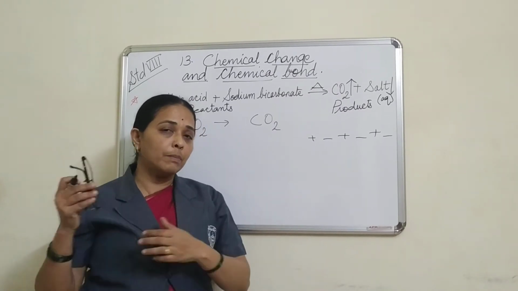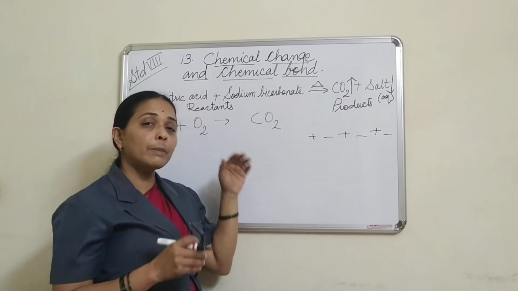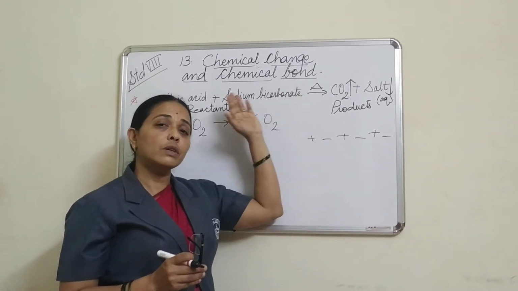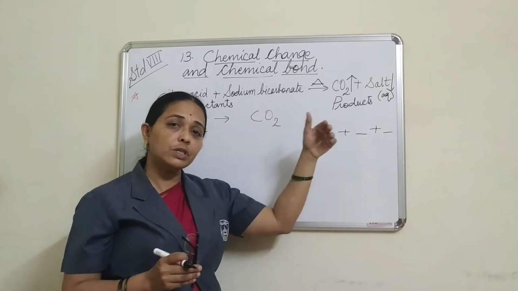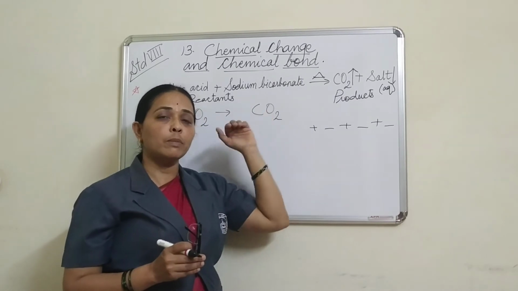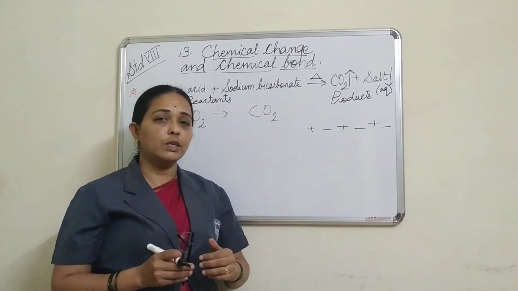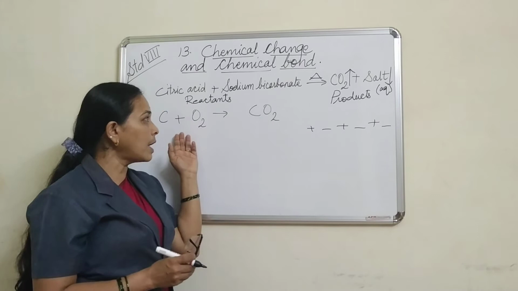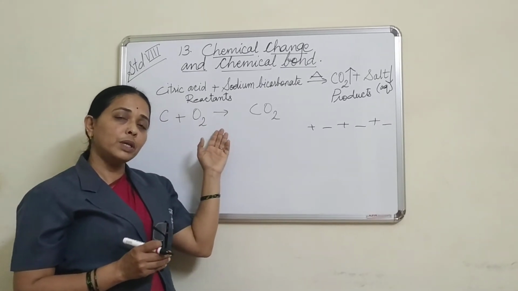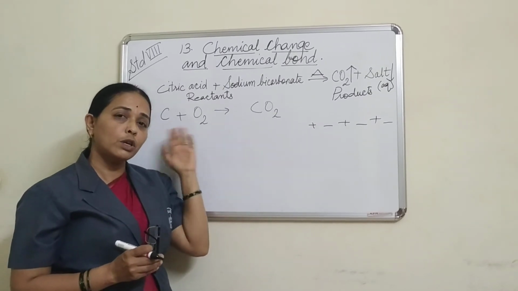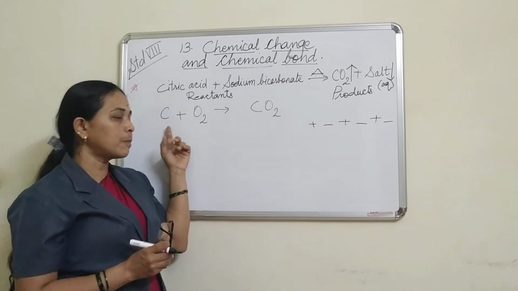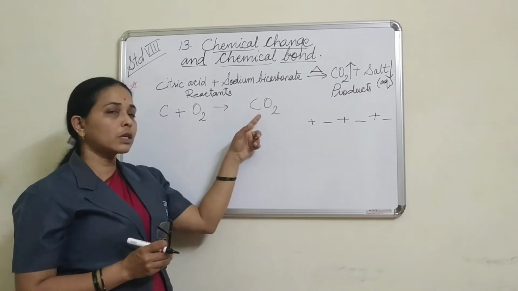Now again we will come back to the chemical reactions. What are chemical reactions? Again the same thing. They are not reversible. That means they are irreversible changes. Different products are formed. New substances are formed due to chemical changes, due to chemical reactions. When we write an equation, this equation is written so that we can understand what changes take place. Carbon plus oxygen, we write this way. You see, carbon plus oxygen gives carbon dioxide.